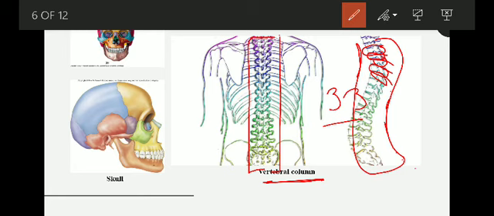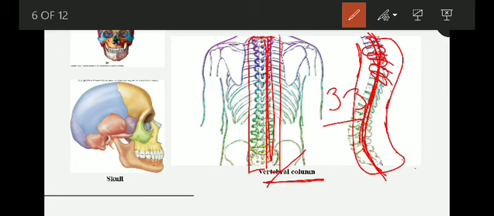It keeps our body straight and helps us to stand properly. It helps to protect the spinal cord. What do you mean by spinal cord? The spinal cord is the bundle of nerves of the nervous system that goes inside the backbone, the vertebral column.